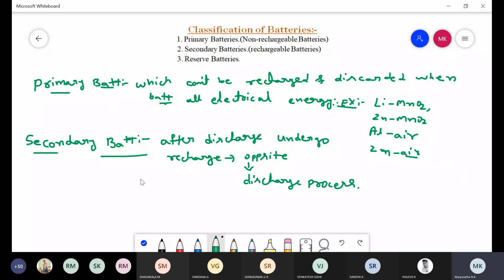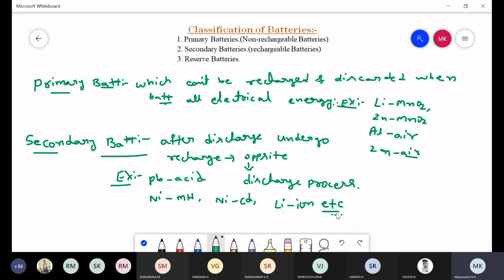Coming to the examples for secondary batteries, first one is the lead acid battery. Second one is the nickel metal hydride battery. Another one is the nickel cadmium battery. Another one is the lithium ion battery, etc. These are some examples for secondary batteries or rechargeable batteries.